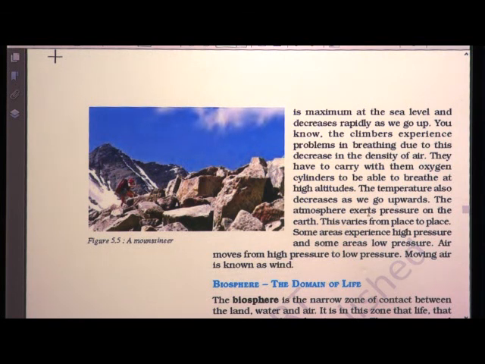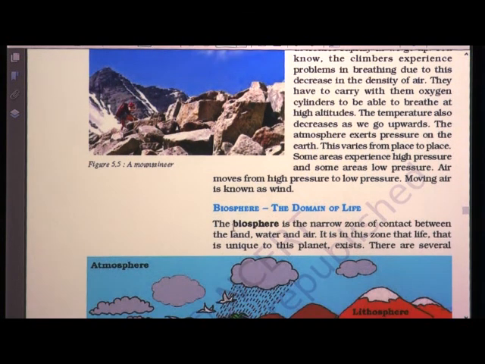The atmosphere exerts pressure on the earth. This varies from place to place. Some areas experience high pressure and some areas experience low pressure. Air moves from high pressure to low pressure and moving air is called wind. So what is wind? The moving air is called wind.